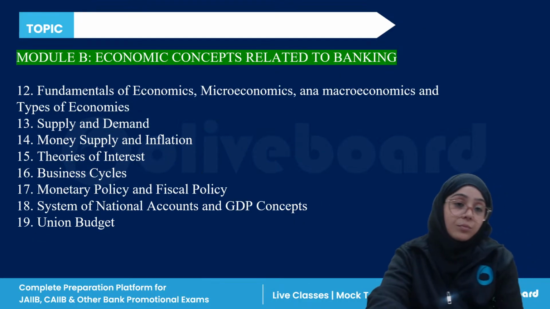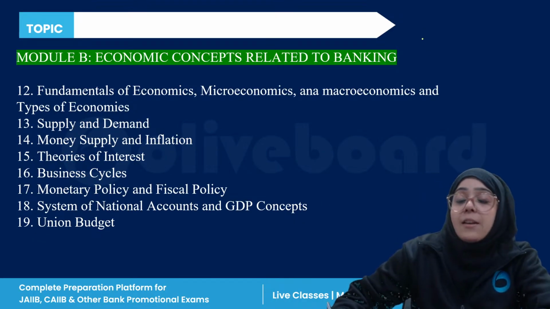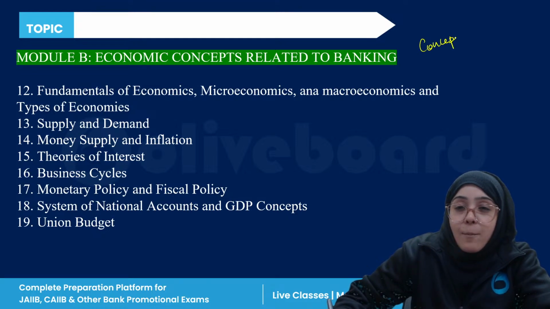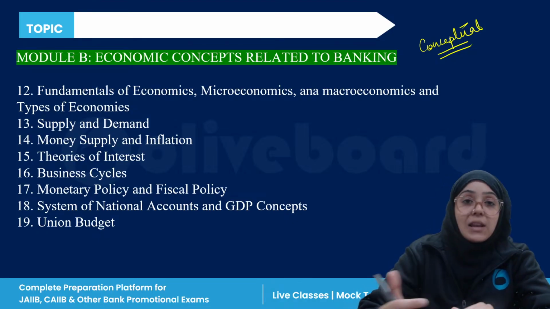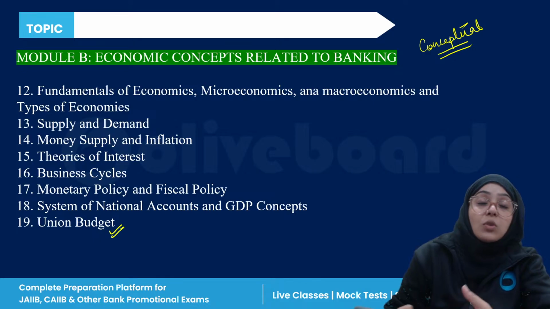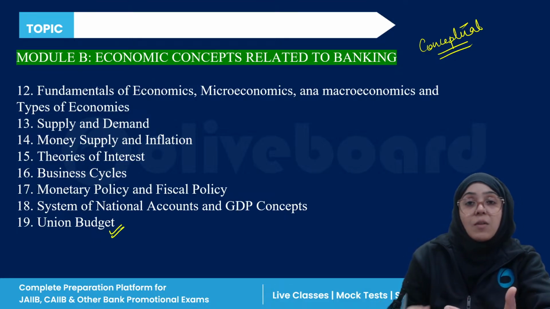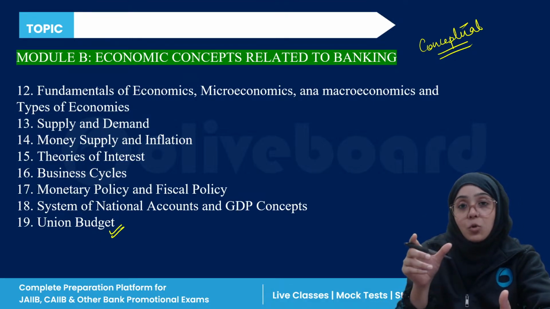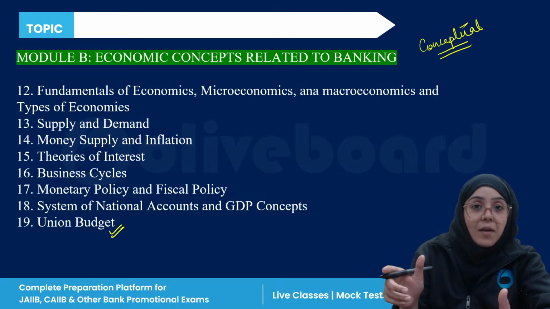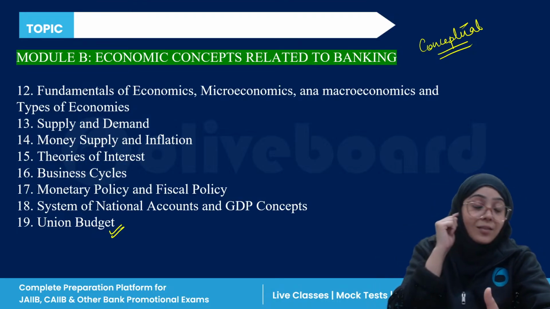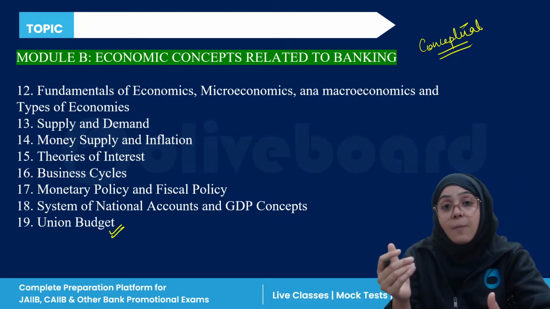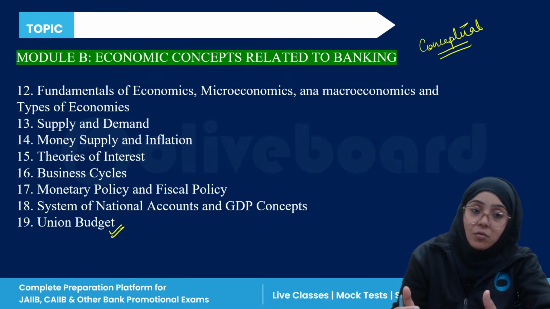Okay. Now the second module is completely conceptual, a very important module because it is completely based on concepts, right? Each and every chapter here is completely conceptual. Like you are discussing the union budget. In the union budget, we are just discussing the static portion, not the current portion, right? For example, what is revenue expenditure, what is capital expenditure, what is revenue income, what is capital income, what are fiscal deficits, etc., right?